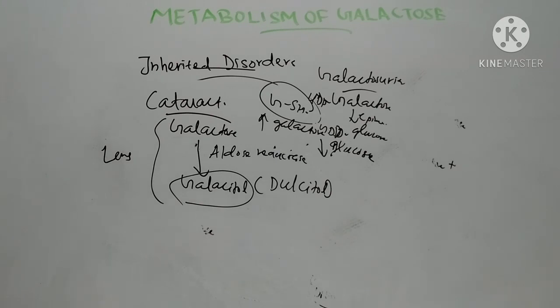When puberty is reached, an alternate pathway for galactose may develop.